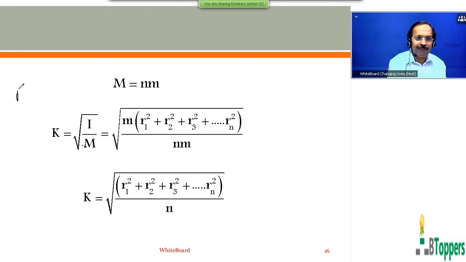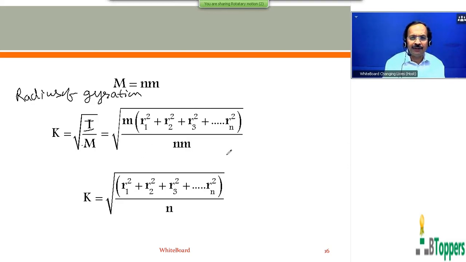So the radius of gyration of the system of the N point masses is given by K equal to root of capital I by M. We can simplify as explained before.